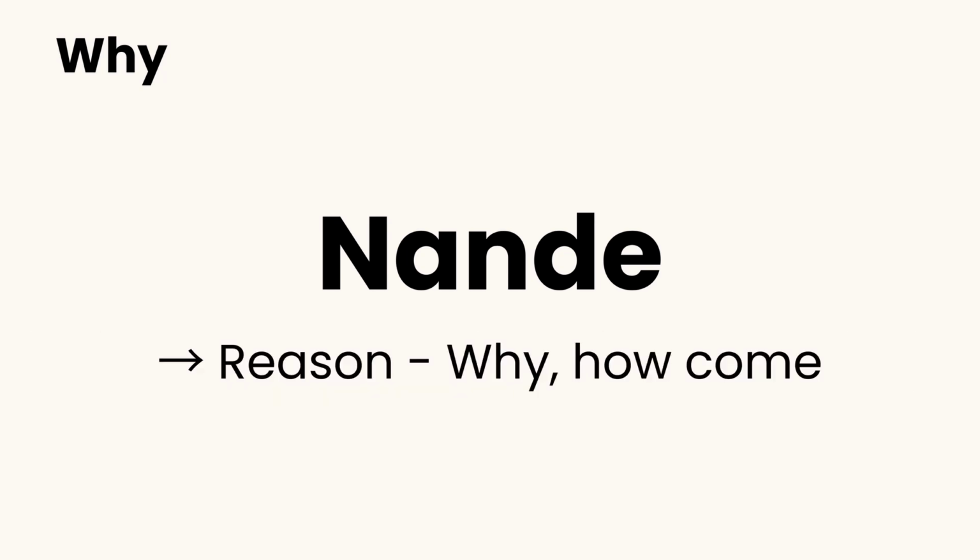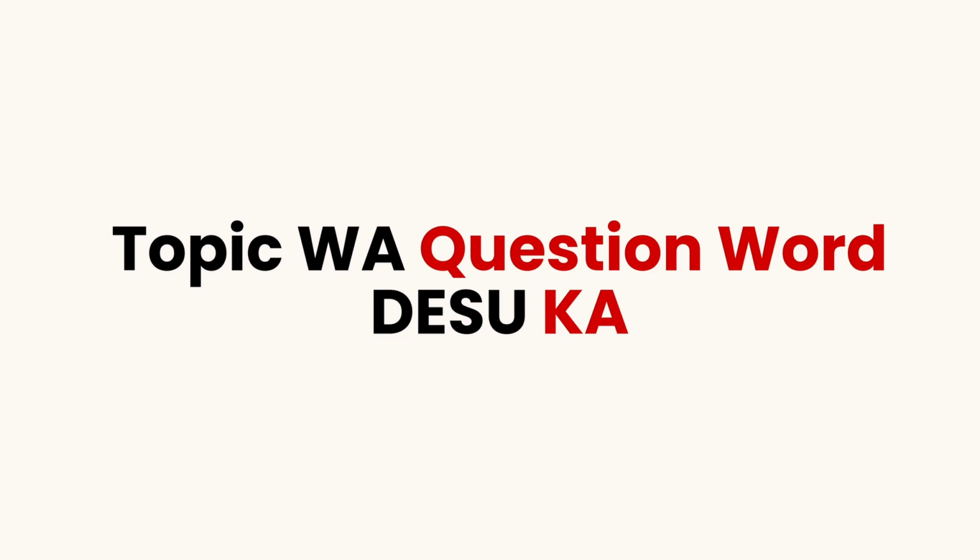In English, you might say why, how come, what brought you to Japan, for example. In Japanese, you can use nande for all of these. Making a question with a 5W word is not too complicated. The basic structure is topic wa question word desu ka. It's like saying, as for the topic, what is it? Or, as for the topic, when is it? Let's look at an example. What is your recommendation?